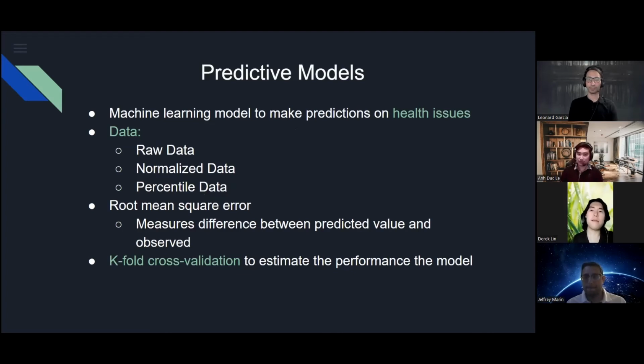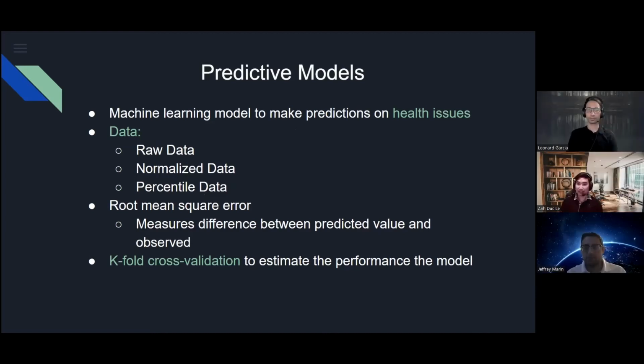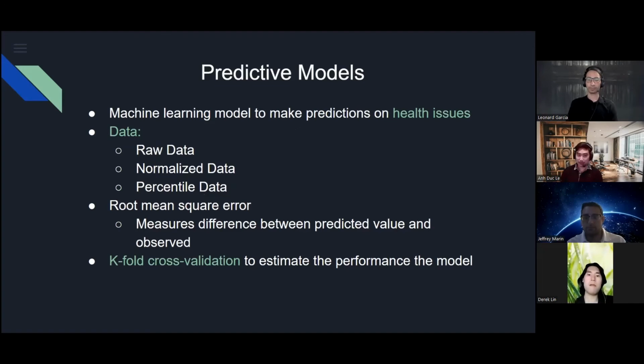So with everything, we're using machine learning to make a predictive model on those health issues. Since we combined the CalEnviroScreen environment data with COVID data, we split our data into 3 different data types. We're using raw data type as the actual value of measurement of the pollution, and then we have normalized data, where we normalize all the raw data between 0 and 1, and in the CalEnviroScreen data, they have the percentile column, which is ranking all those